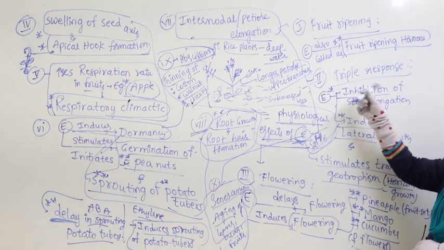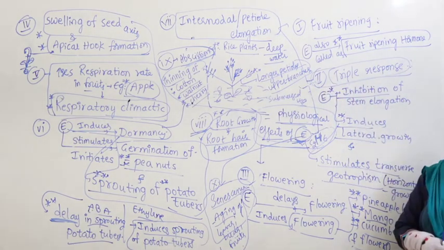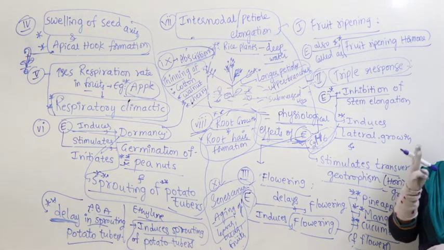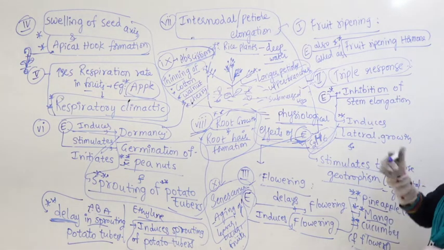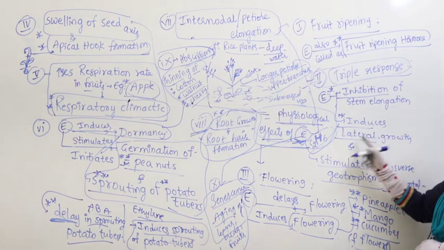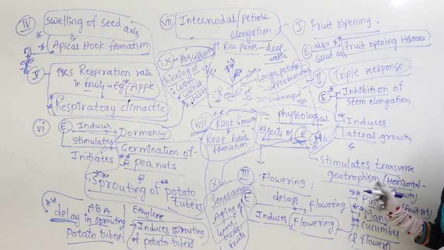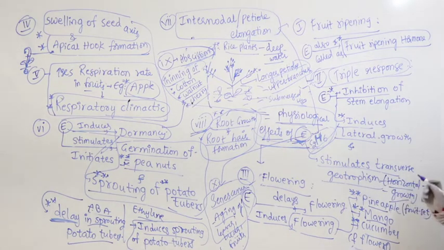Similarly, it is responsible for the triple response. What is the second point? Triple response. Triple means at a time it controls three processes. What are the three processes? It inhibits stem elongation, induces lateral growth and stimulates transverse geotropism, especially the horizontal growth.